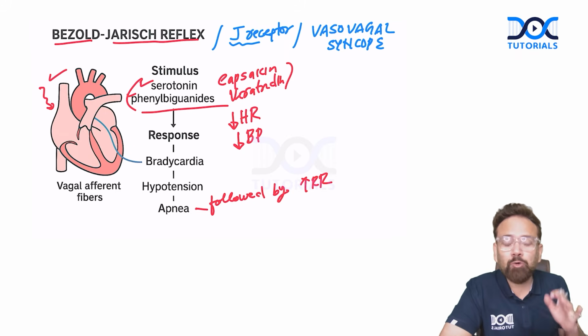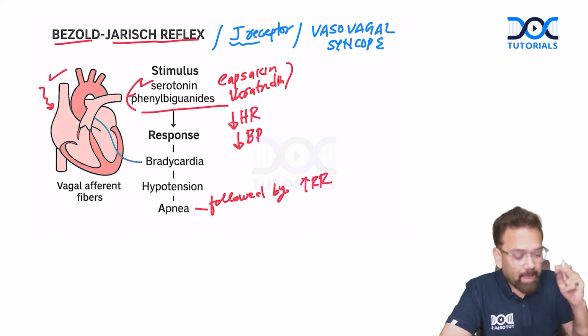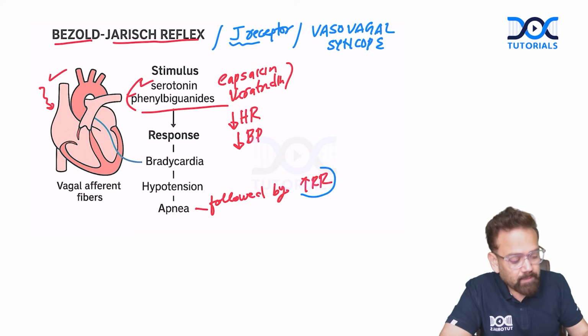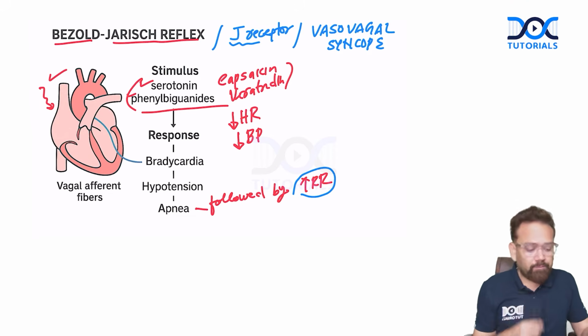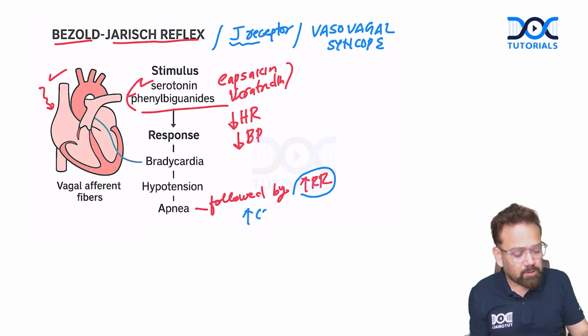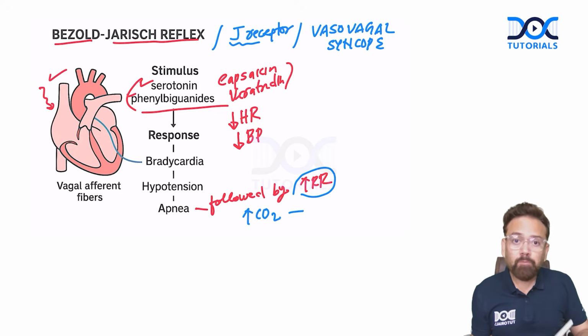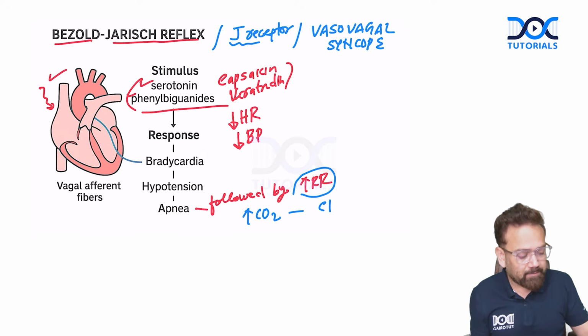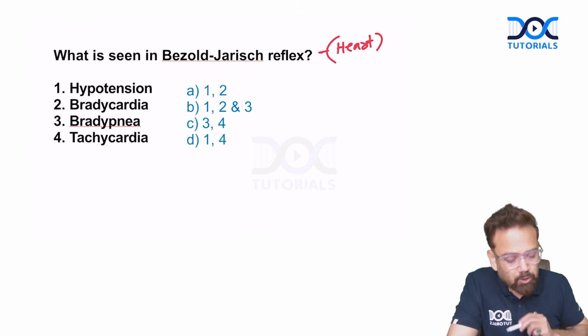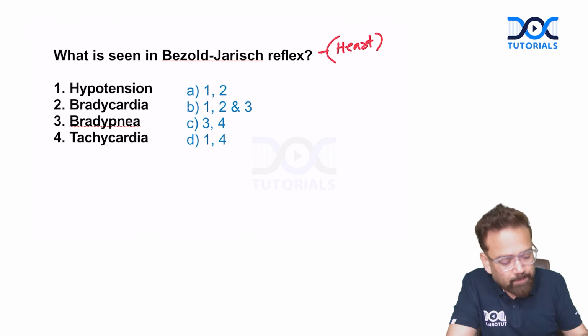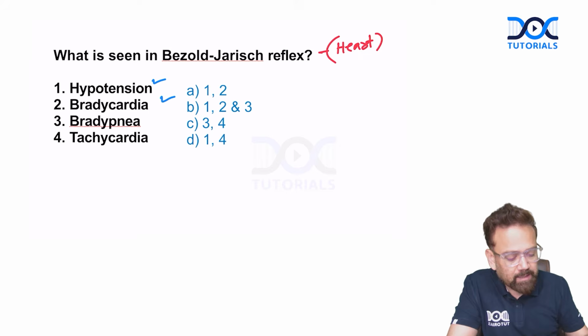Everything will shut down. No need to mug up. BP low, heart rate low, but apnea followed by increased respiratory rate, because when there is apnea, there will be increased buildup of carbon dioxide. So chemoreceptors will be activated and those will cause hyperventilation. Otherwise, it will go down, isn't it? So this is about Bezold-Jarisch reflex. So hypotension is correct, bradycardia correct.